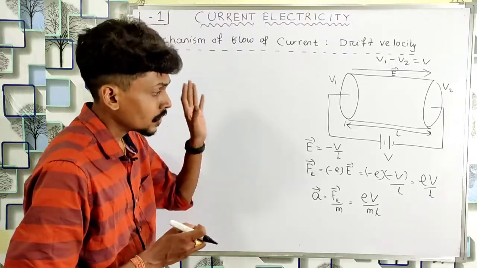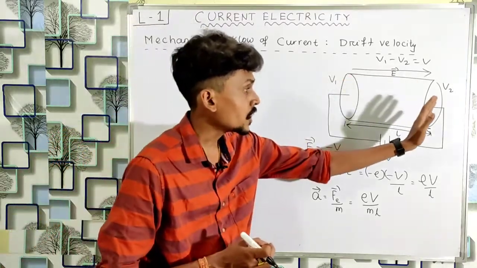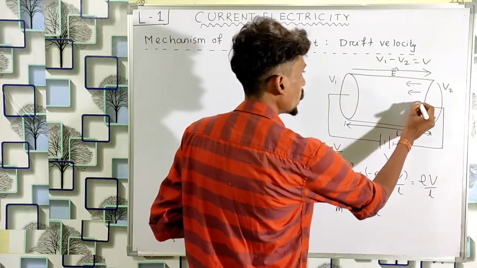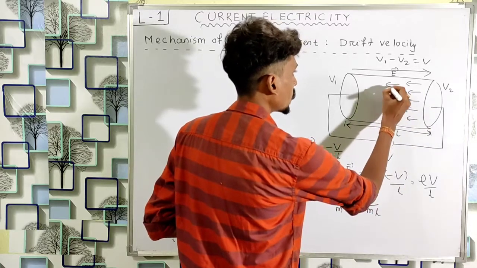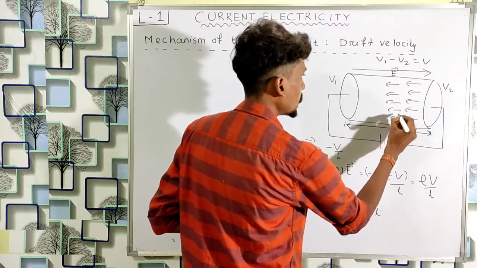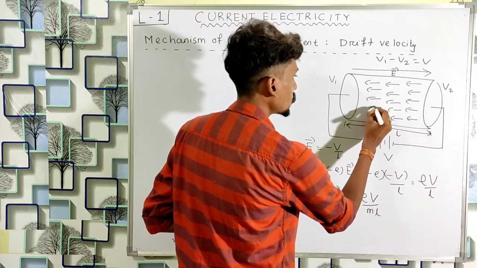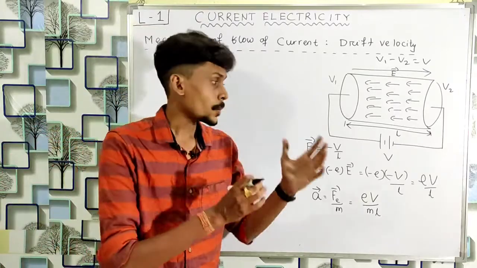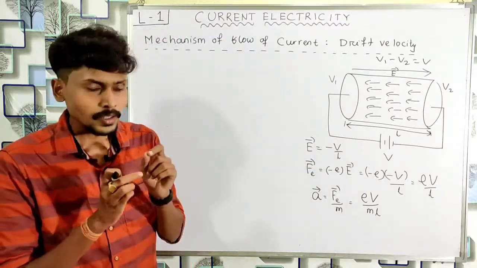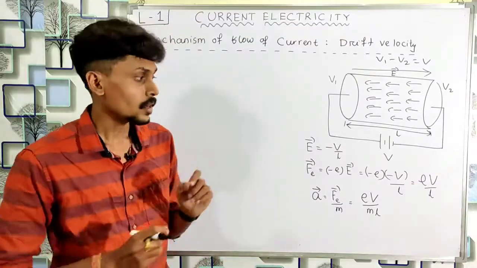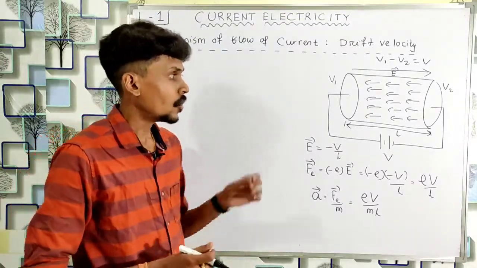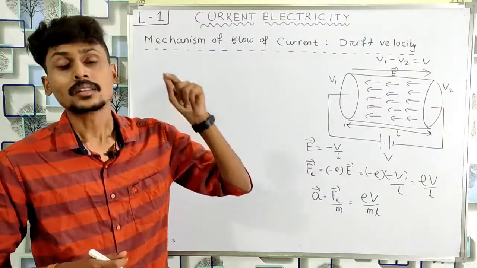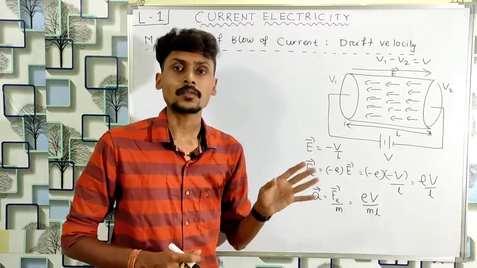And since this acceleration is directed from right to left, what will happen? All the electrons will start moving from lower to higher potential. So they will be aligned in a particular direction. These electrons will start moving from lower to higher potential. But before applying this potential difference, all the electrons had random velocities. But after applying the potential difference, all the electrons try to move from lower to higher potential because they are experiencing this electrostatic force.